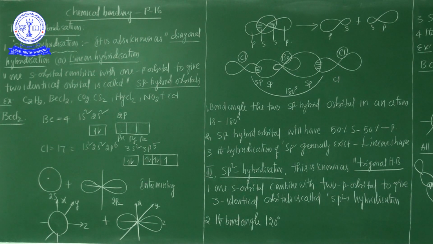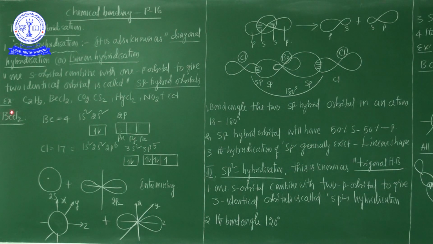We are discussing that now. Beryllium has atomic number 4. Its configuration is 1s2 2s2, but the 2p orbital has no electron; it's empty.